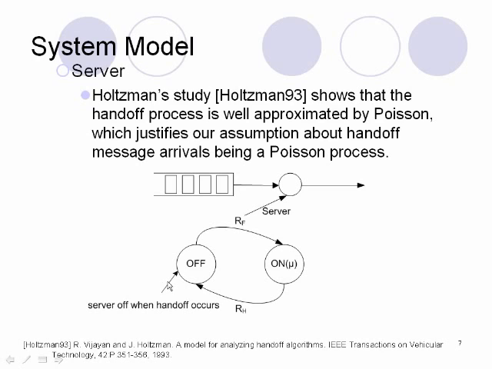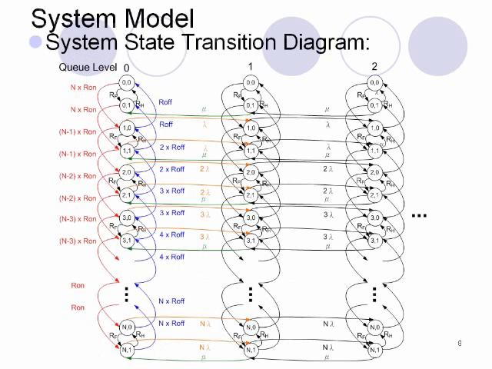After the handoff process has finished, the server will change back to the on state and start to serve the voice packets again. Studies by these authors also show that the handoff process can be approximated by a Poisson process. This justifies our assumption about the handoff message arrivals as a Poisson process.